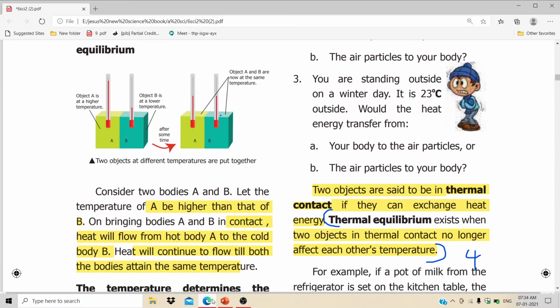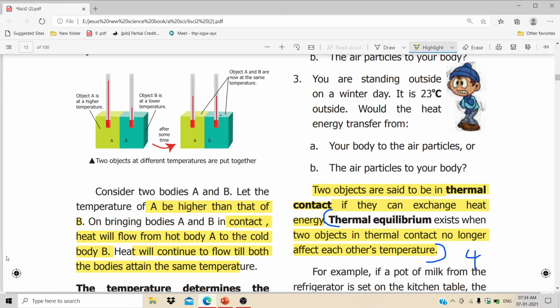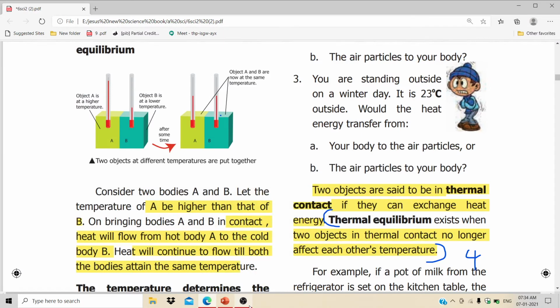Let's see an activity. I am taking two bodies, A and B. The body A temperature is higher when compared to body B temperature. I combine both bodies into one, and after some minutes I measure the temperature of the two bodies, and there is no difference in temperature.